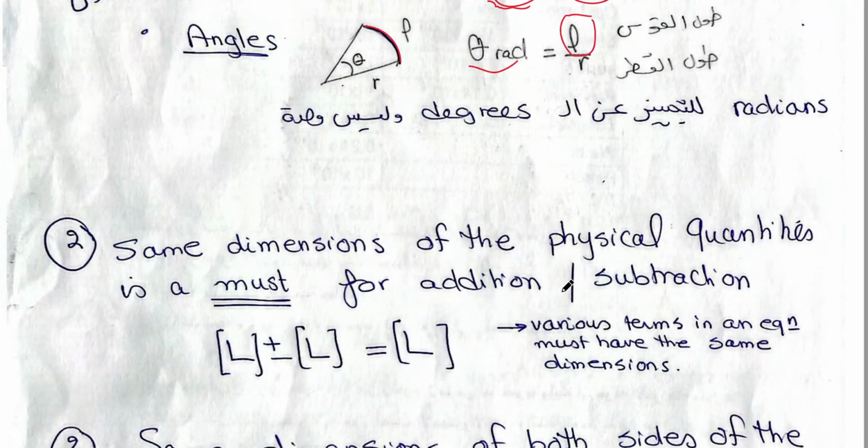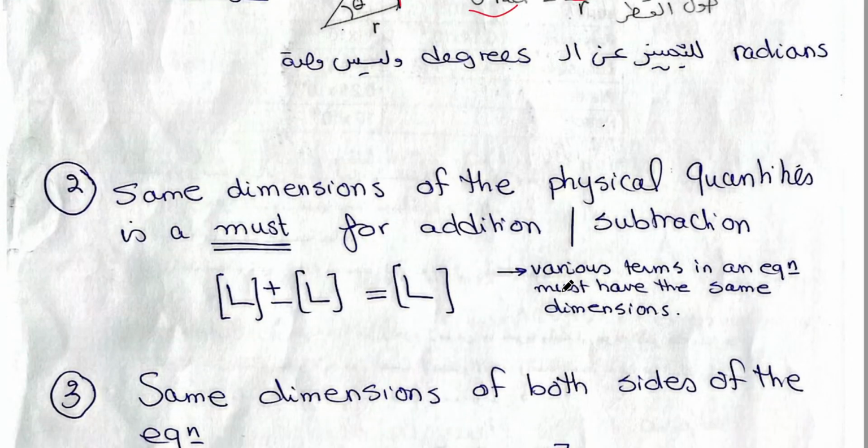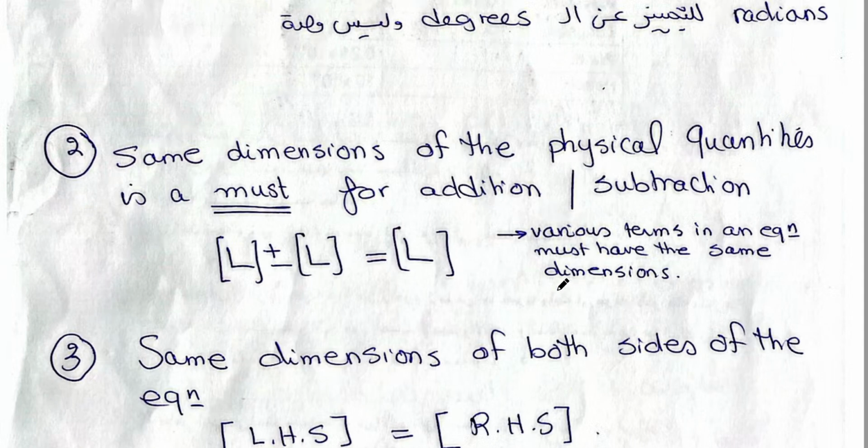Number two, when we want to add or subtract any physical quantities, they must have the same dimensions. For example, if you are adding length, you must add it to length, and the result will be length. It's nonsense to add length to time. What's the meaning of adding length to time? Nothing. So if you are adding or subtracting two terms, make sure that the two terms have the same dimensions and the result will have the same dimension.